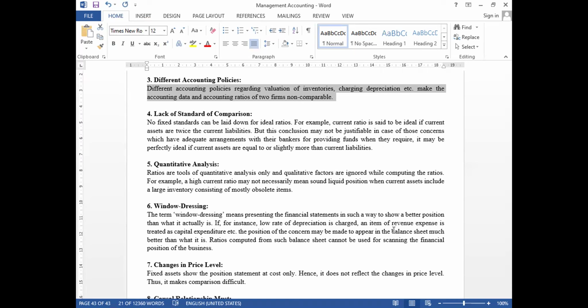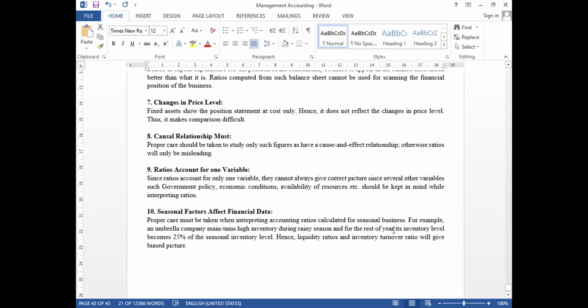Financial statements are also called window dressing, where it dresses only from the investor's point of view or the management's point of view, so we cannot predict the financial position of the company. In some cases, changes in price levels keep reflecting in changes in ratios also.